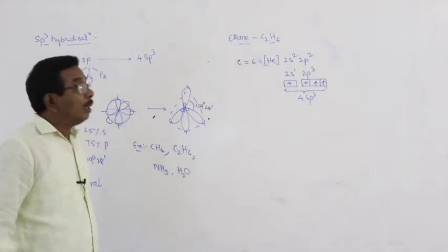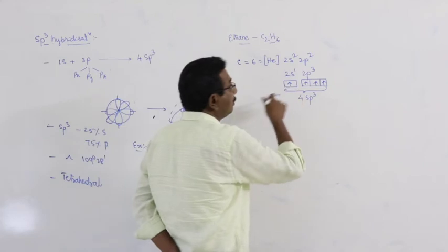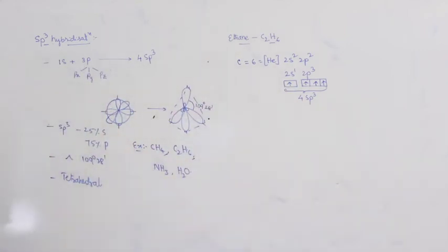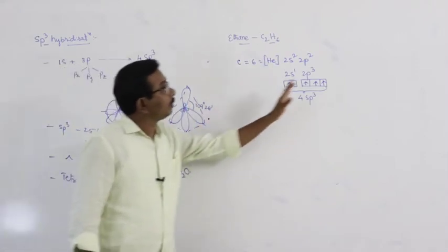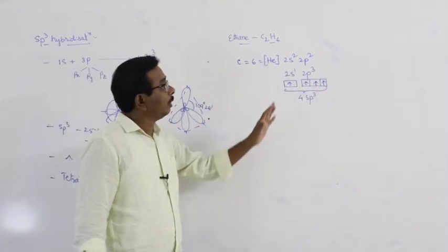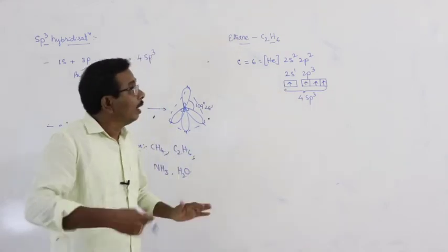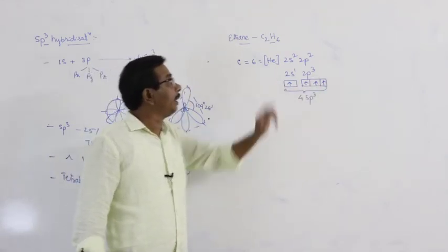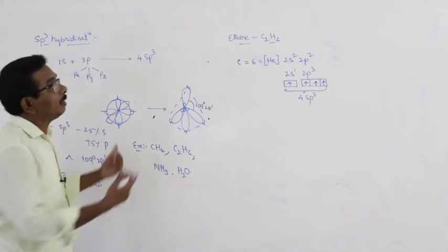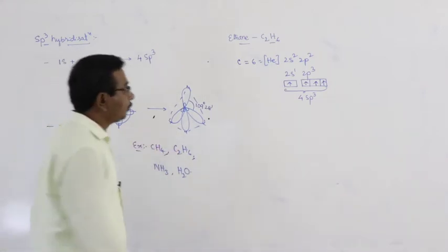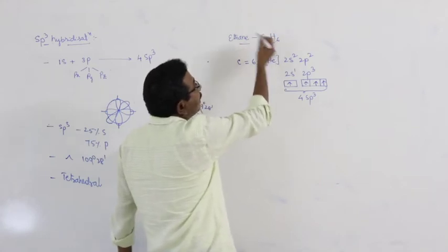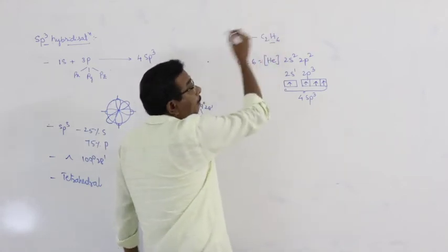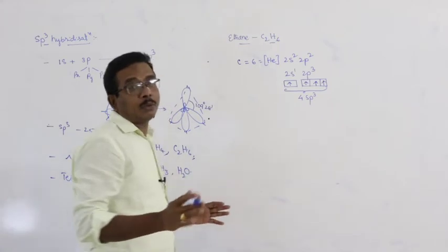Why are all the three p orbitals involved in the hybridization? Here in ethane molecule, the combining capacity of each carbon atom is equal to 4.